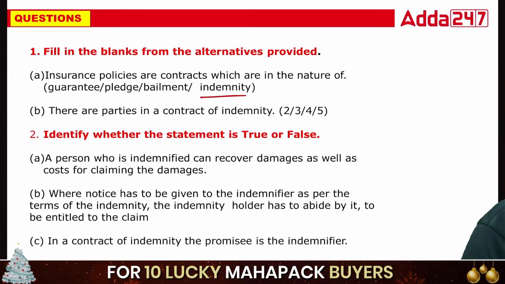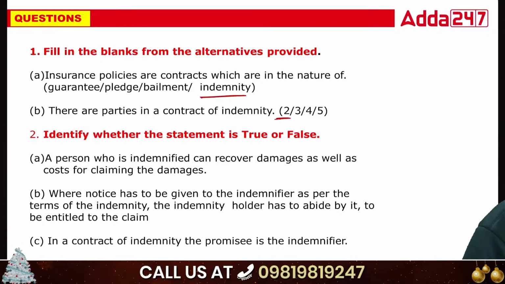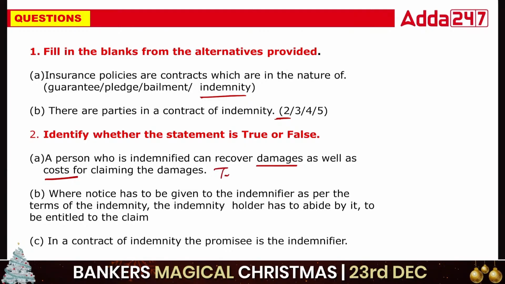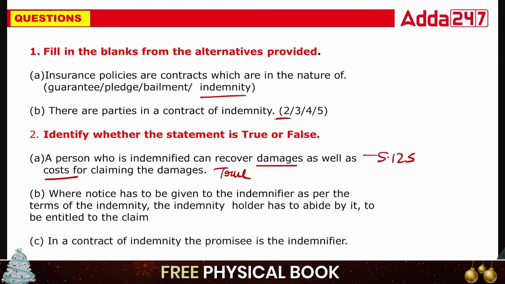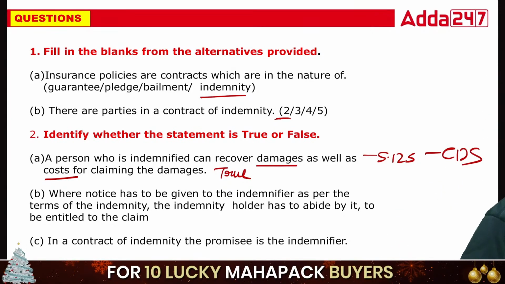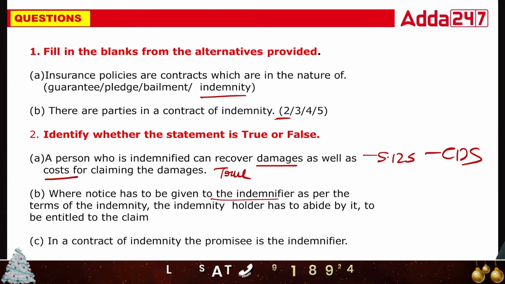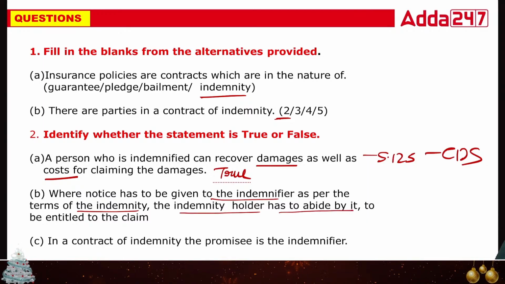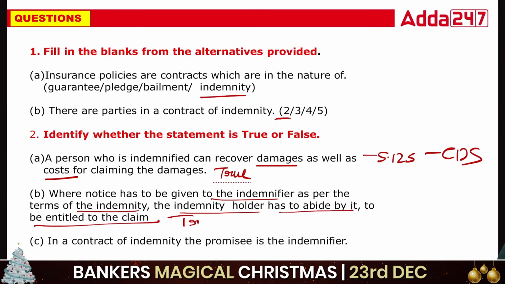There are two parties in the contract of indemnity. A person who is indemnified can recover the damages as well as the costs of claiming the damages, that is true. This is your Section 125, the rights of the indemnity holder. Where notice has to be given to the indemnifier as per the terms of indemnity, the indemnity holder has to abide by it to be entitled to the claim, that is true.